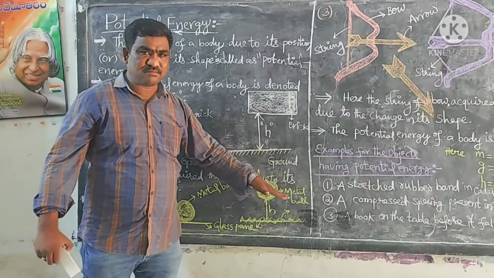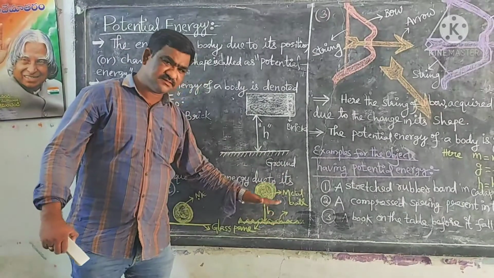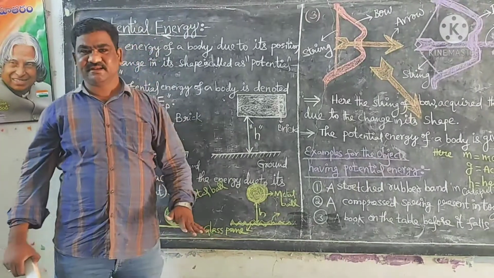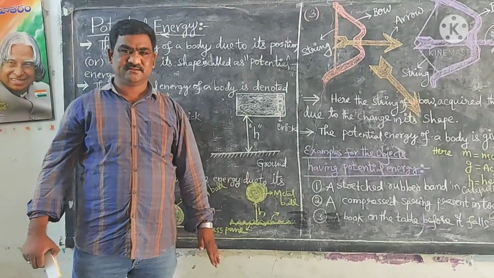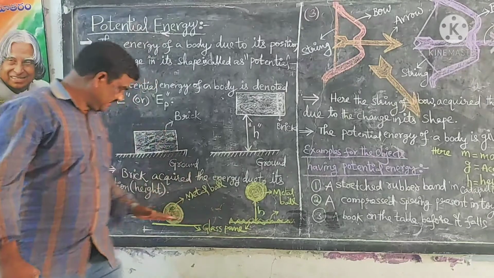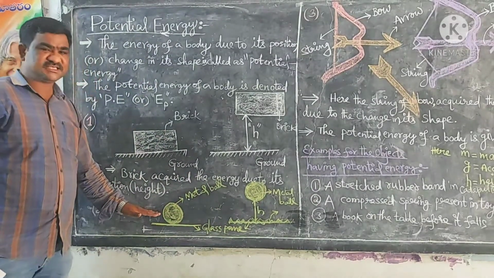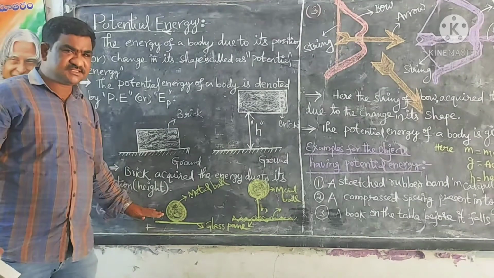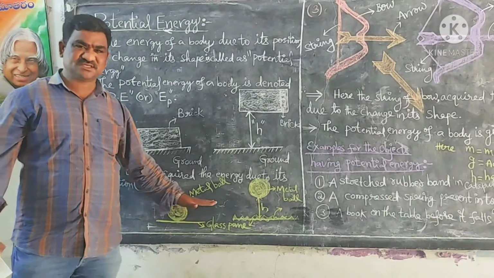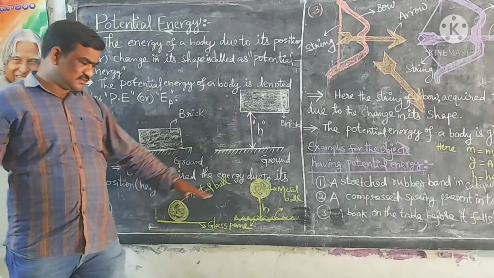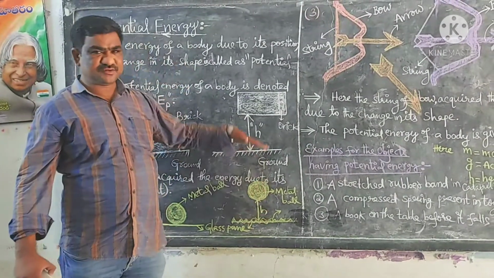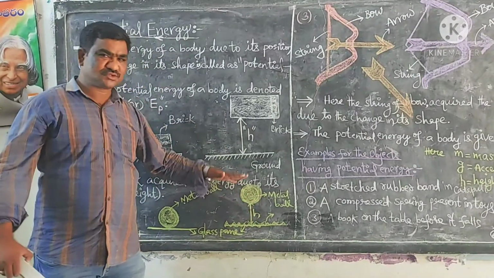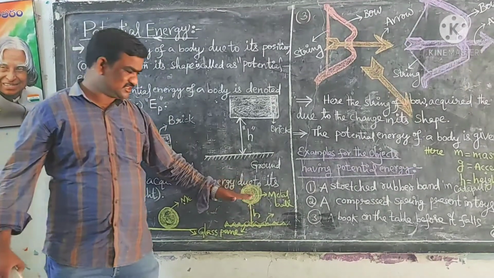When the same metal ball falls on the glass pane, it will be broken. Why? Because when it is on the glass pane at rest, it has no energy, it does not possess any potential energy. But when the same ball is lifted to a certain height, the work done is stored up in the form of potential energy.